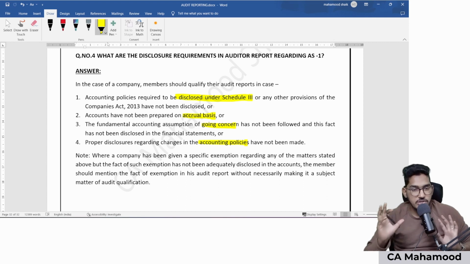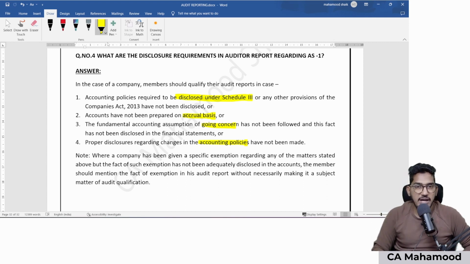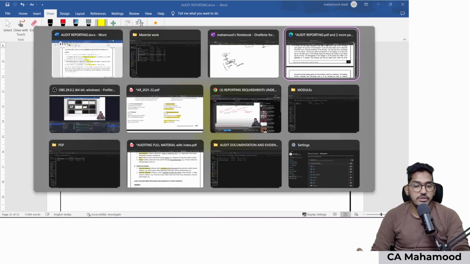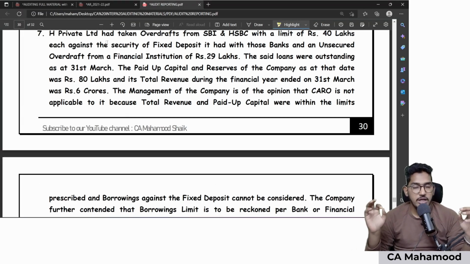So just one normal general question. If they ask you how AS1 will have an impact on the auditor's opinion, this is what you need to write. Just simple 4 points. 3 fundamental accounting assumptions are violated, or disclosure requirements under Schedule 3 are not given. So this is what I thought of revising the chapter audit reporting, important chapter. So there were attempts in which some 12 to 15 marks were also tested from the revision, whatever we had in this video.